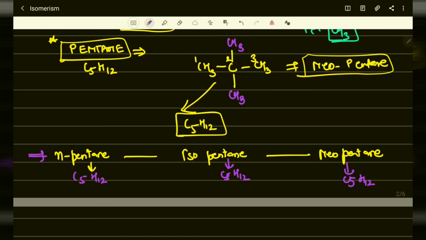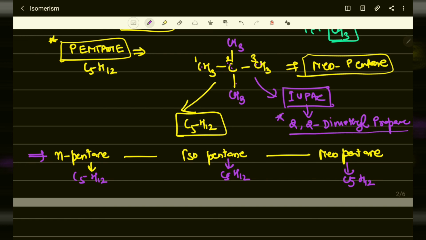What is the IUPAC name of this compound? On the second number carbon atom there are 2 methyl groups, that is 2,2-dimethyl, 1, 2, 3, propane. 2,2-dimethyl propane. You can see the IUPAC name is different, but the neo name is something different.